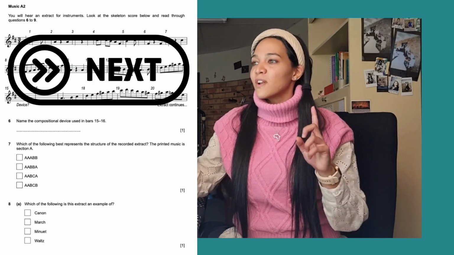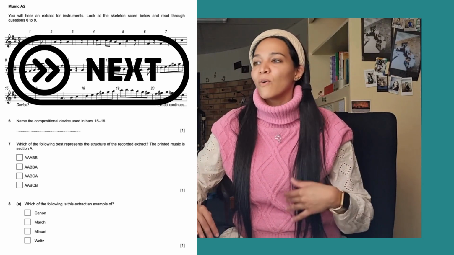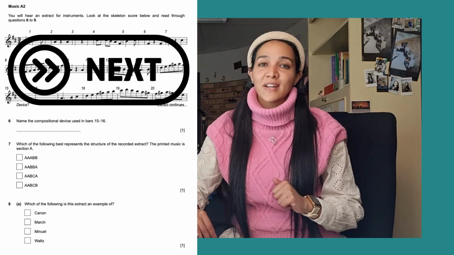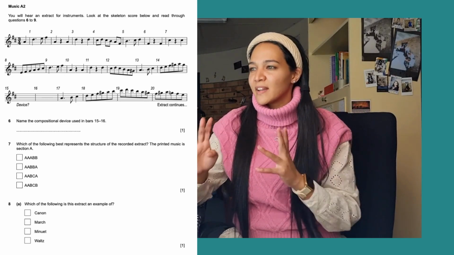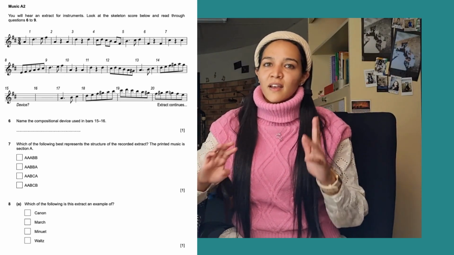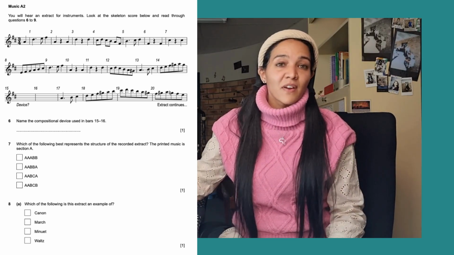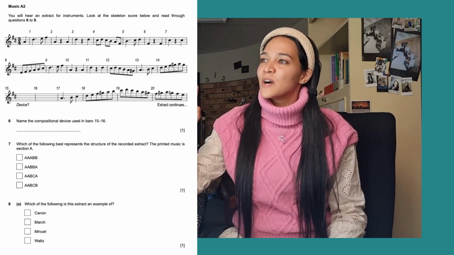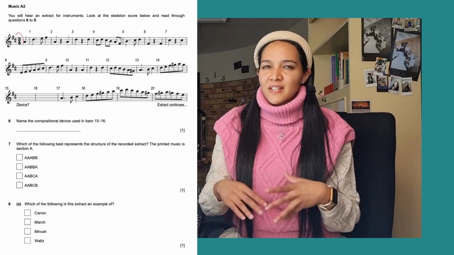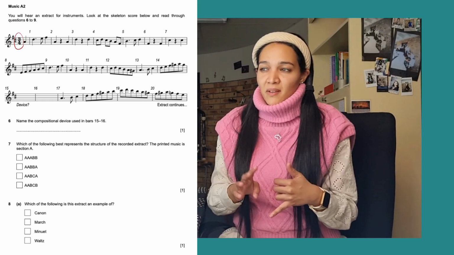Okay. Of which of the following is this extract an example? So, canon, march, minuet, or waltz. So a few things can already be derived from the very skeleton score extract they give us. We see we're in 3/4, so this definitely can't be a march, but it could still be a canon, minuet, or waltz.